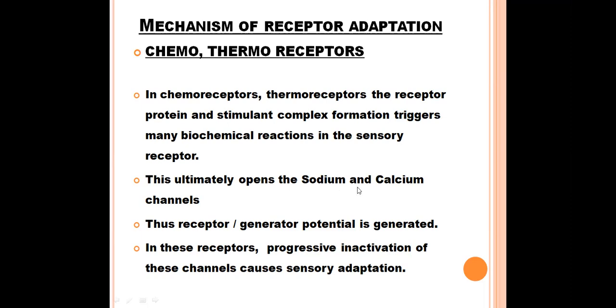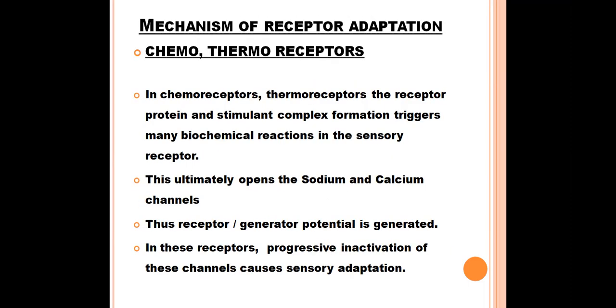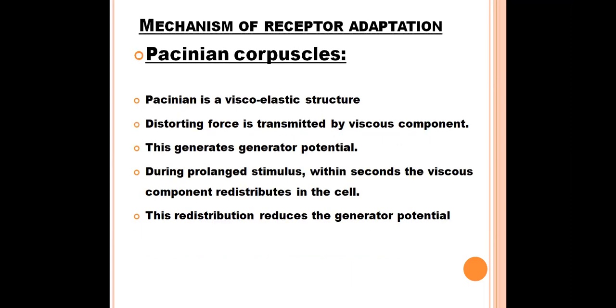Only when they are inactivated will the sensory adaptation occur. How this inactivation of sodium and calcium channels occurs is different from one type of receptor to another. So this is how chemoreceptors, thermoreceptors, and Pacinian corpuscles, which are mechanoreceptors, adapt.